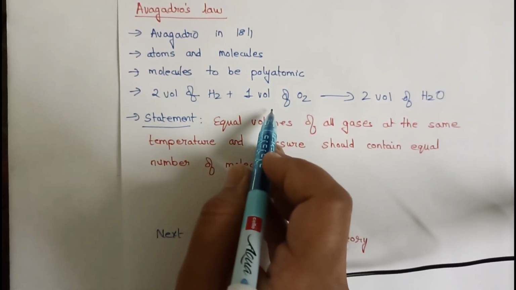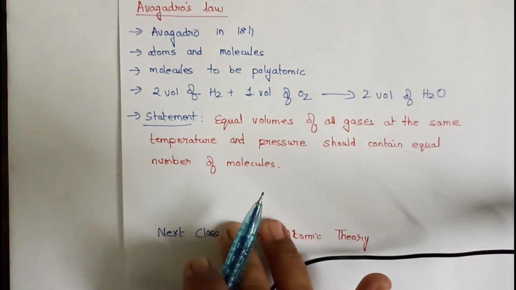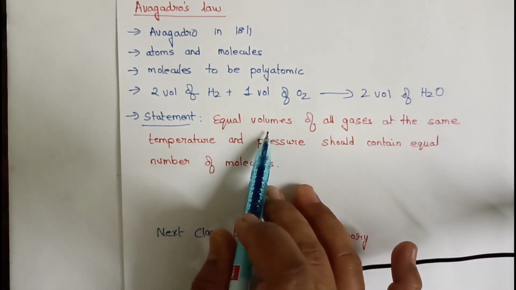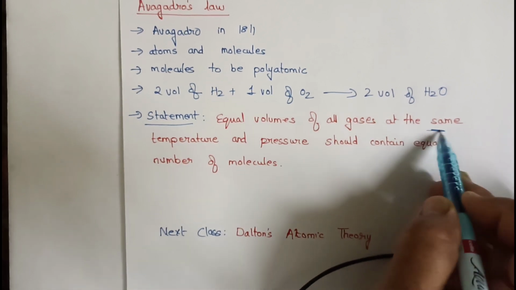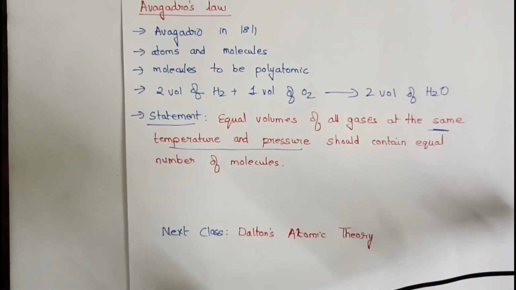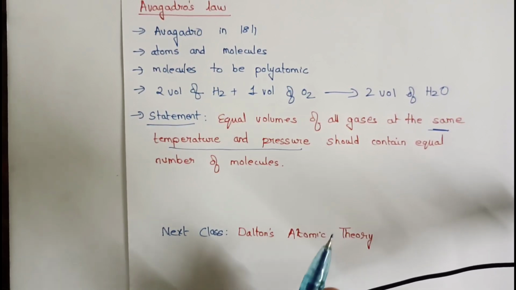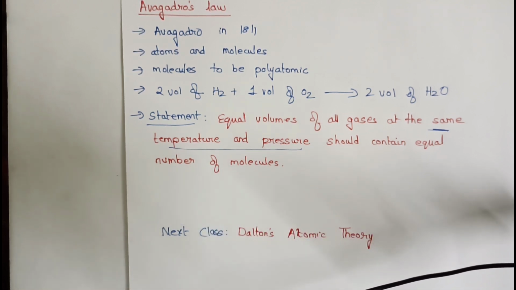Based on this experiment, he proposed the statement of Avogadro's law. According to him, when equal volumes of all gases at same temperature and pressure, remember students, same temperature and pressure, should contain equal number of molecules. This was the law proposed by Avogadro. Did you understand all the 5 laws?